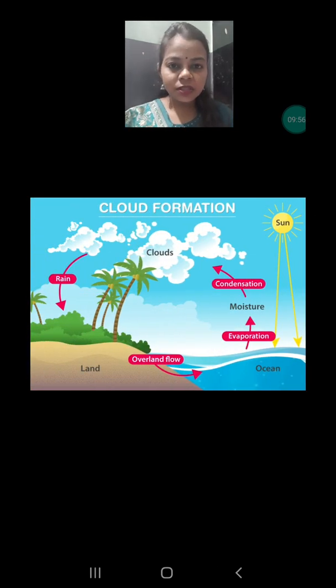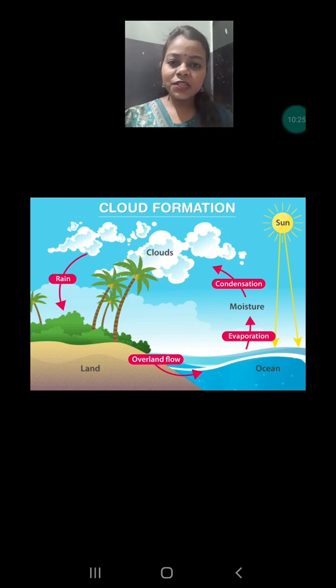Because due to this only, the cycle of formation of clouds and then precipitation in the form of water on the earth is going on. It is a continuous process, and due to that only we are getting continuous water on the earth. We have discussed evaporation and condensation, and cloud formation depends upon these two processes. How?